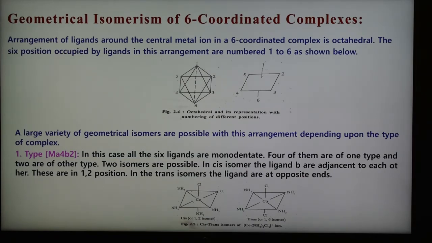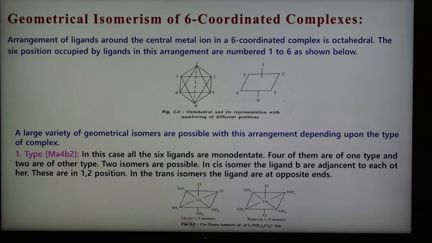So in case of six coordinated complexes, they show different geometrical isomers, depending on the arrangement of ligands around the central metal ion. The geometry is octahedral, and the six positions occupied by the ligands in this arrangement are shown by the numbers 1 to 6 here, and a large variety of geometrical isomers are possible with this arrangement depending upon the type of complex.